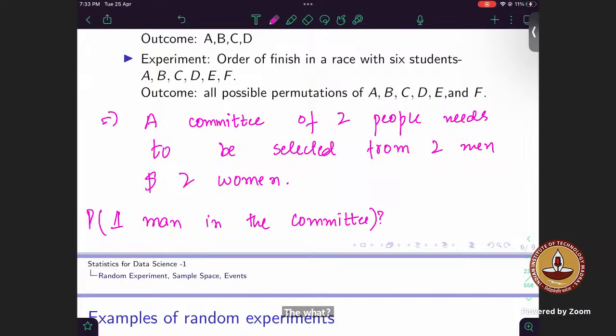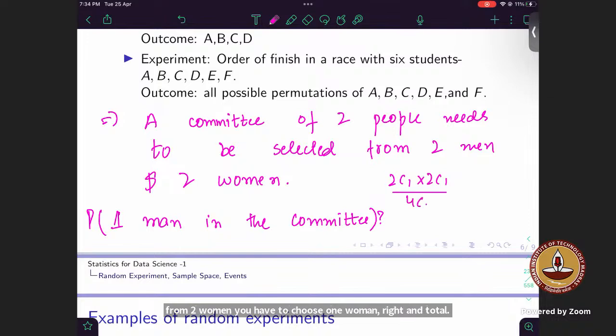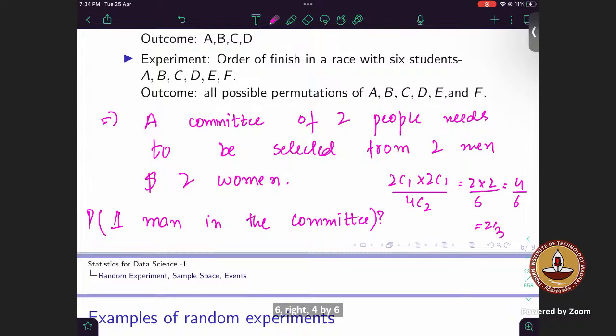1 by 2. I think it's 1 by 4. Okay. 1 man in the committee, what does it mean? There is 1 woman, right? So from 2 men, you will choose 1 man, and from 2 women you have to choose 1 woman, right? And in total we have 4 people, we have to choose 2 people, right? These are my favorable, these are my total. So this is 2 into 2 over 6, which is 4 by 6, or equal to 2 by 3. So this is the answer for this question.